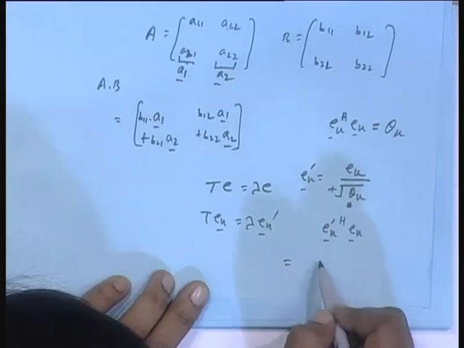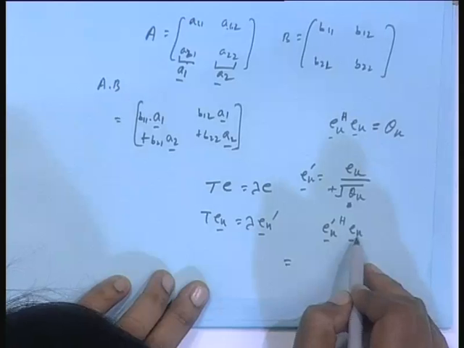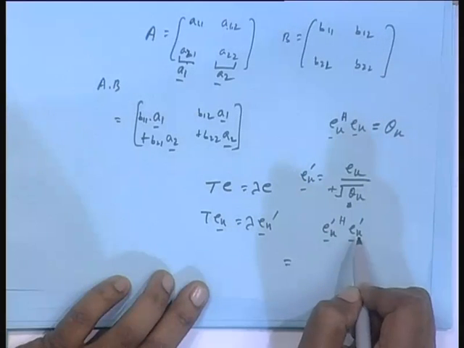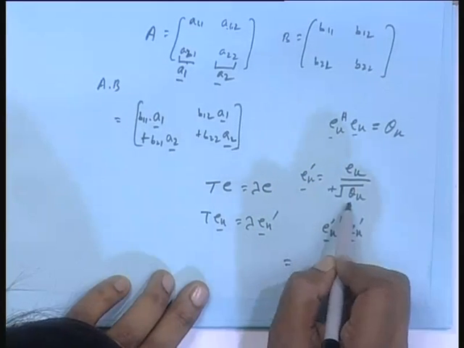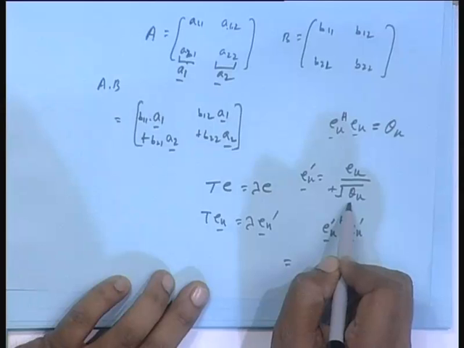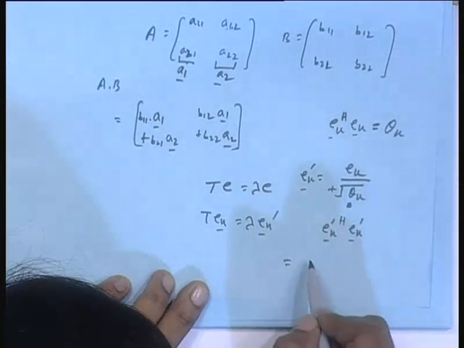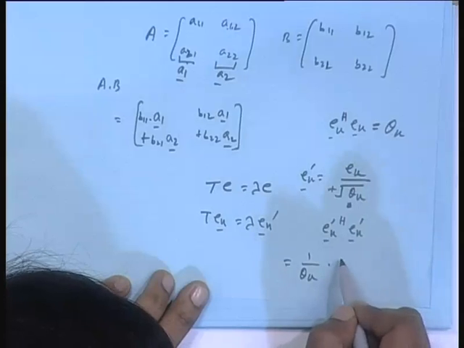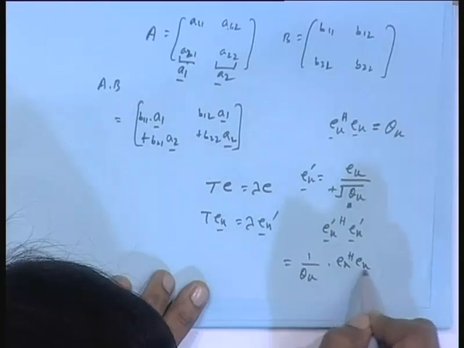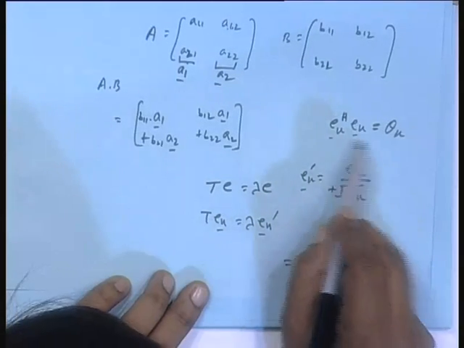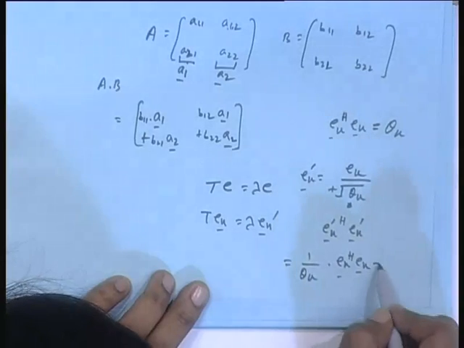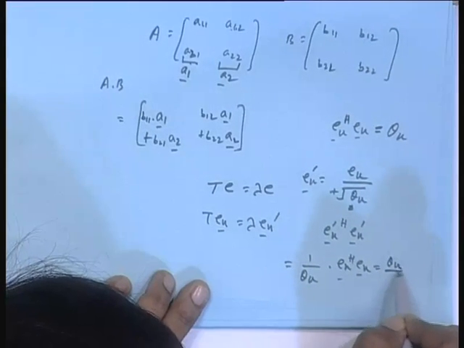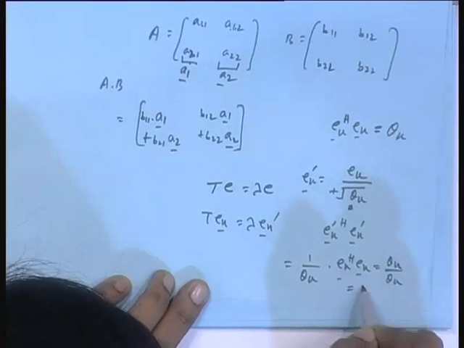From E k prime, another square root of theta k will come. So it will become theta k, the square root will go, and then E k Hermitian E k, which itself is theta k. So theta k by theta k is equal to 1.